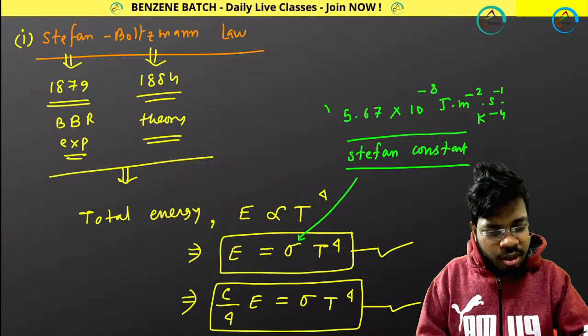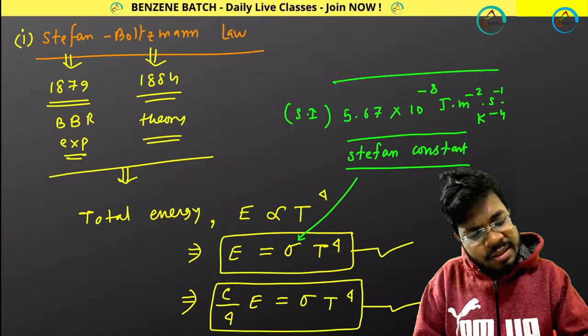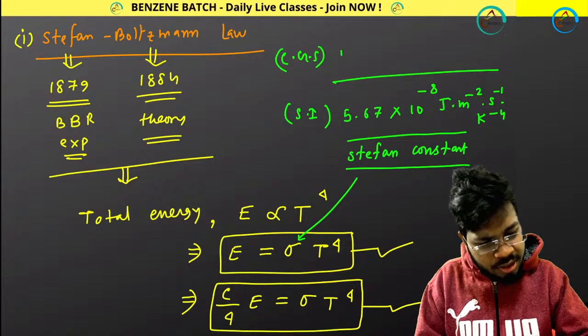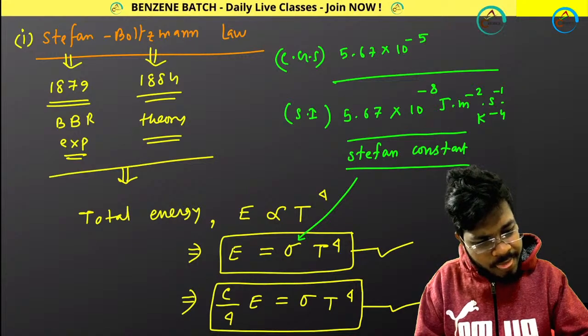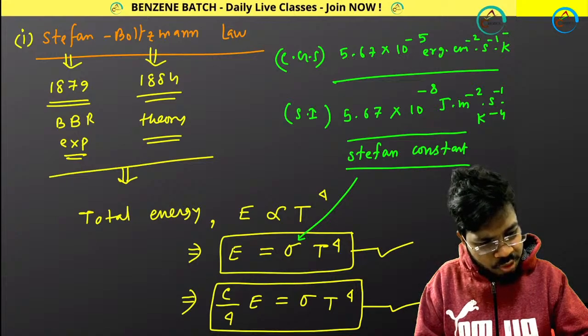This is the value of the Stefan constant in SI unit, and if I want the value in CGS unit, it will be 5.67 multiplied by 10 to the power minus 5 erg centimeter to the power minus 2 second inverse Kelvin to the power minus 4.